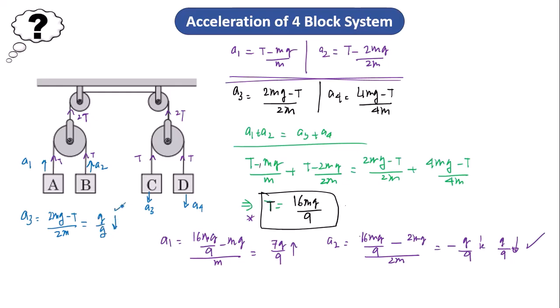And the last one is a4. a4 is equal to (4mg minus 16mg by 9) divided by 4m. So I am getting that it equals 5g by 9. And I am getting a positive number, that means it is downward also. Okay, so these are the acceleration values for all four blocks of the system. This is how you have to solve this problem.